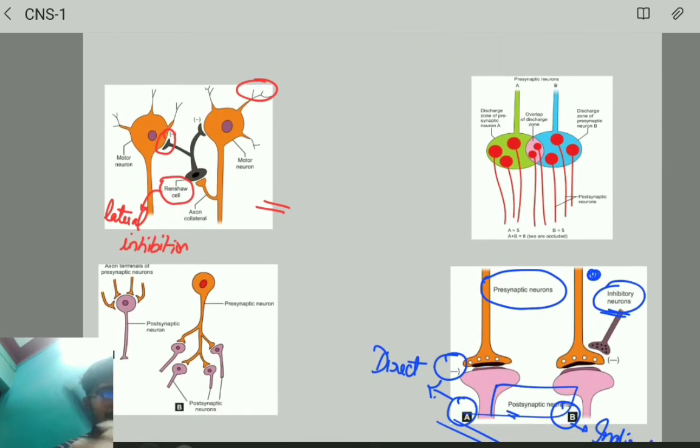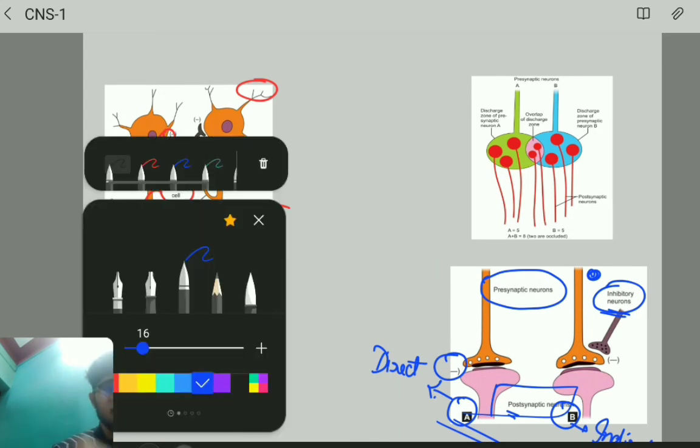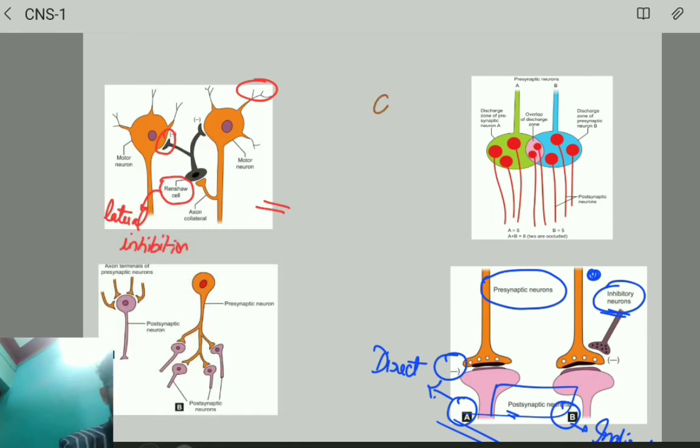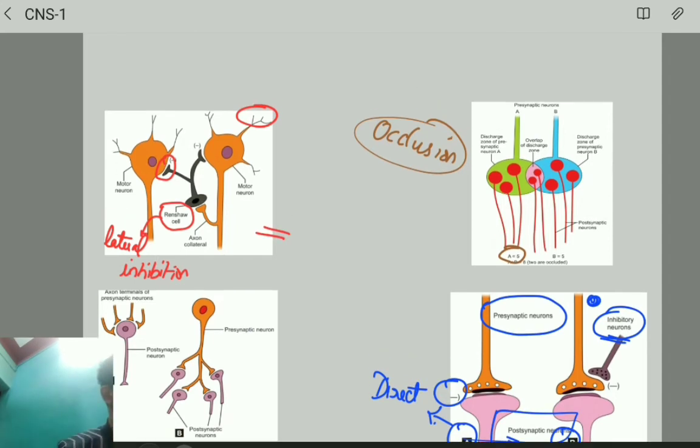Next important diagram is occlusion. This is the occlusion thing. Let me use another color. What is this occlusion? Listen carefully. If A is a presynaptic neuron which fires 5 postsynaptic neurons that discharge, and we have another B that also gives 5 postsynaptic neurons discharge.